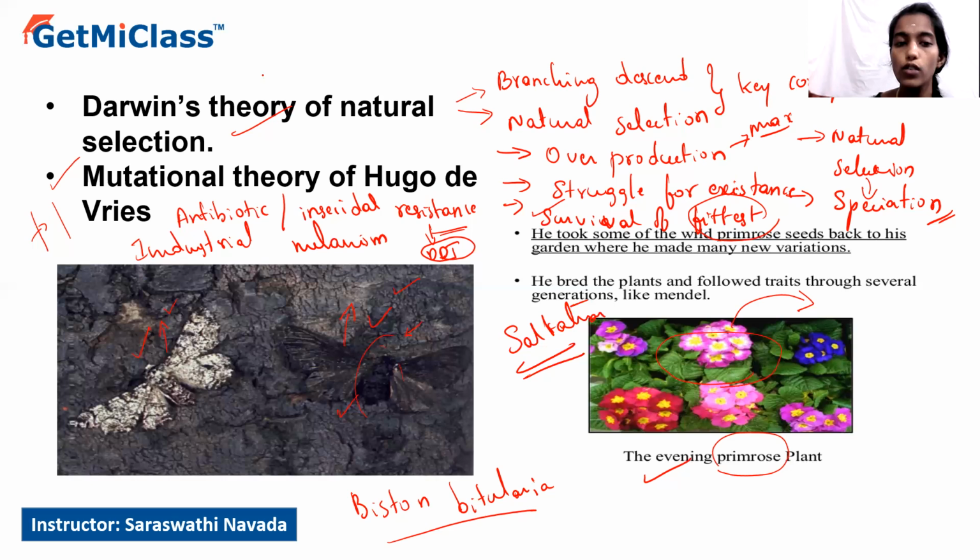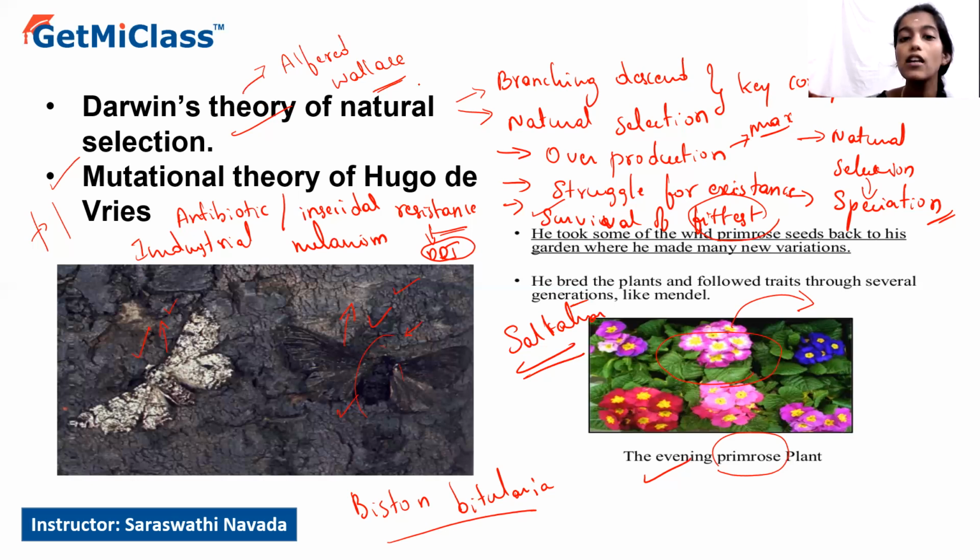And Darwin's theory has also been supported by Alfred Wallace, who conducted his own experiments with certain insects and worms, the worms found in wheat and rice flours and all. He conducted similar experiments with them, and he also supported Darwin's theory of evolution.